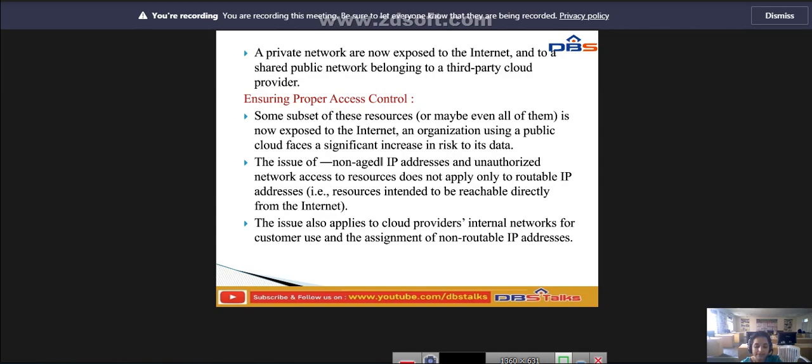You have decreased access to relevant network-level logs and data, and limited ability to conduct investigations and gather forensic data.